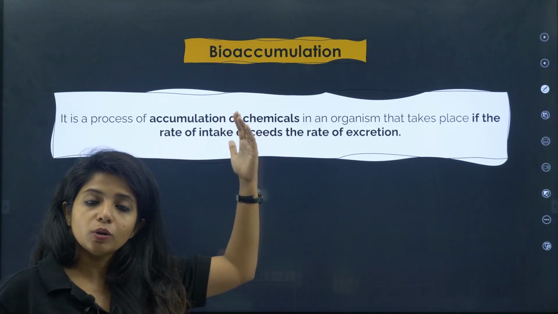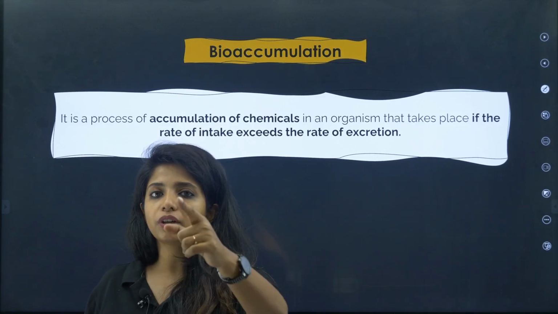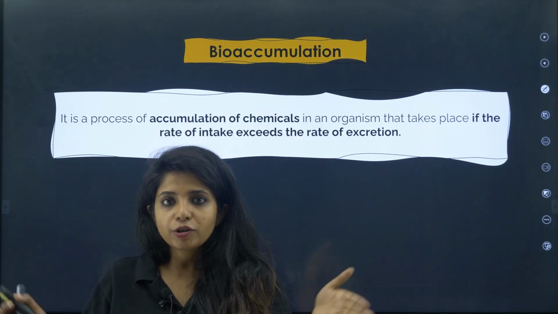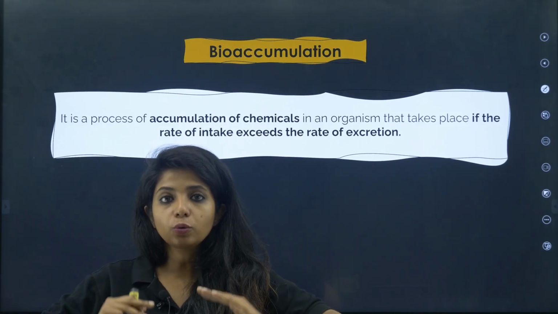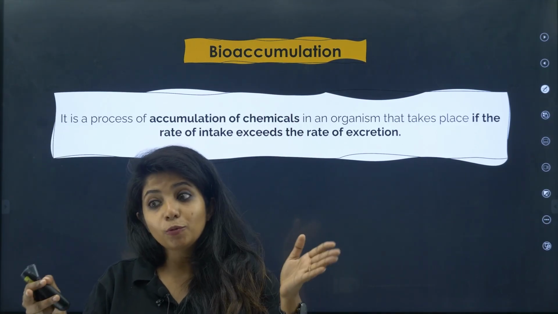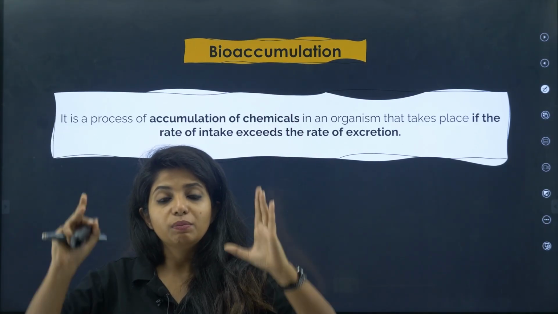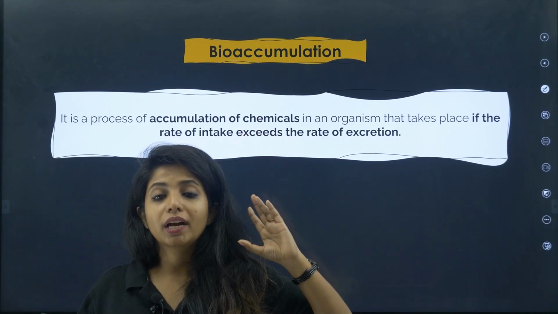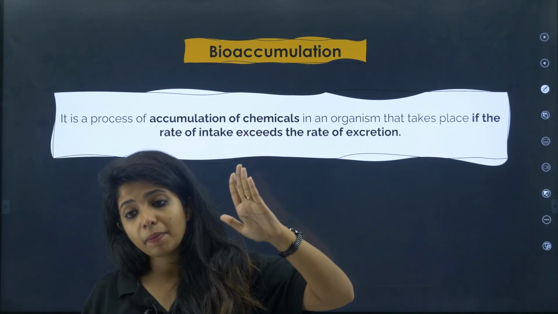So, bioaccumulation leads to biomagnification. Too much accumulation of things will lead to its magnification. It's not going away, it is getting accumulated, more of it is getting accumulated. Now, it will be magnified. So, that is the difference between bioaccumulation and biomagnification.